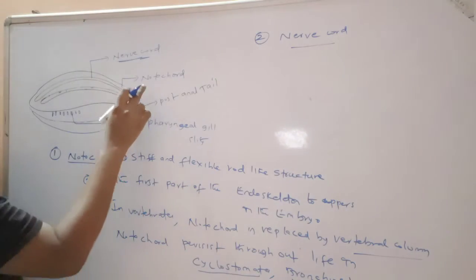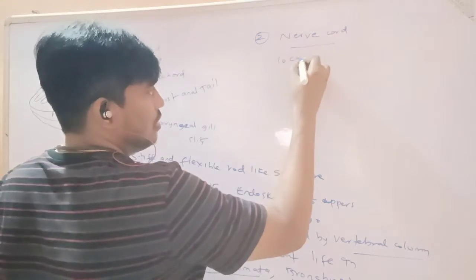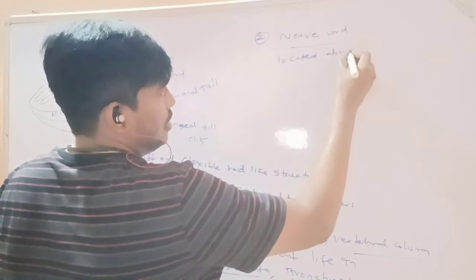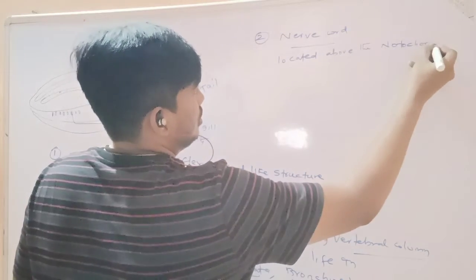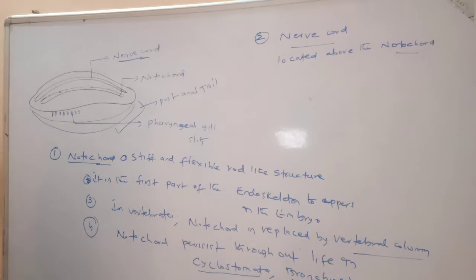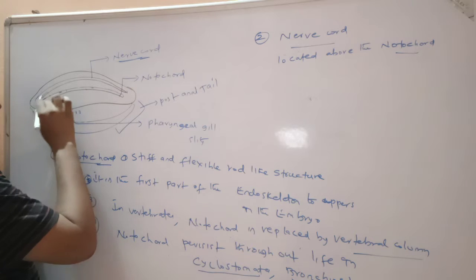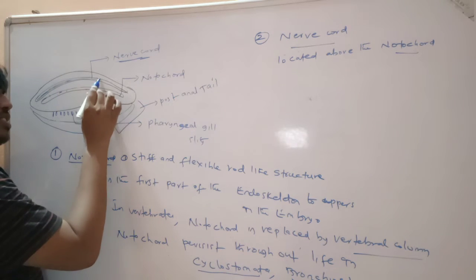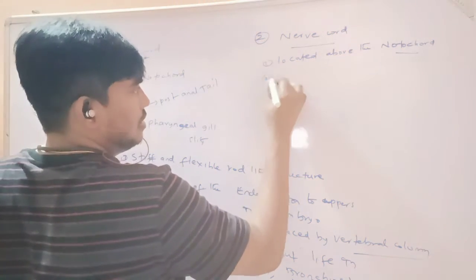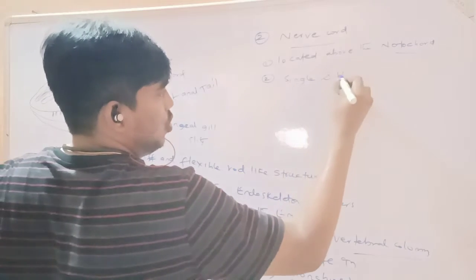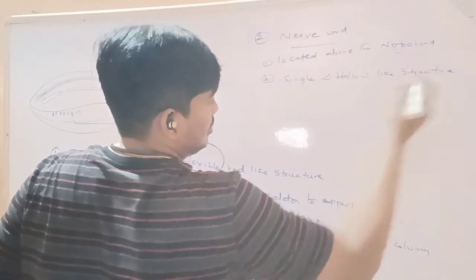Now see the board. This is the nerve cord. Nerve cord is located above the notochord. It is single and hollow. Hollow means empty space is present. It is a single and hollow-like structure.